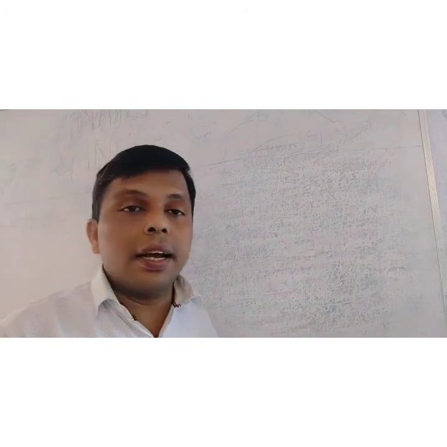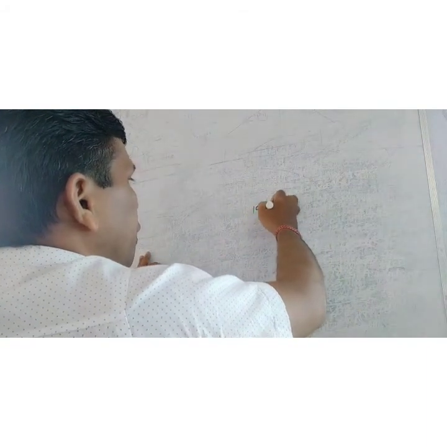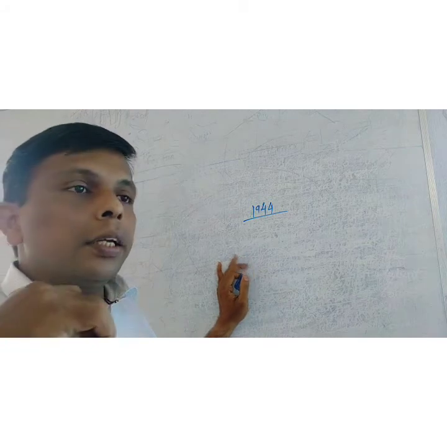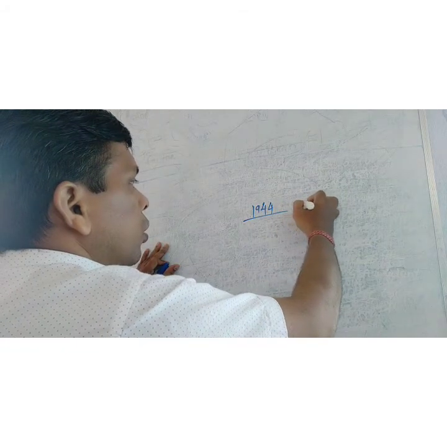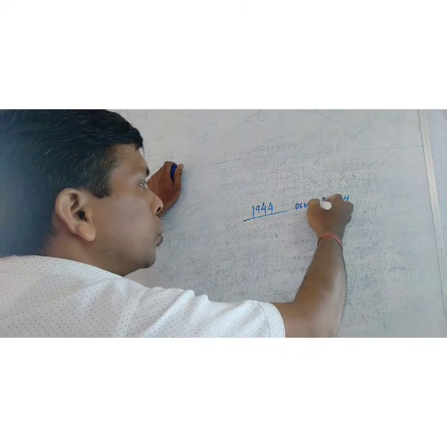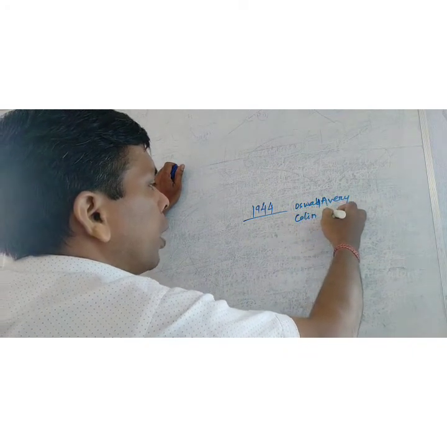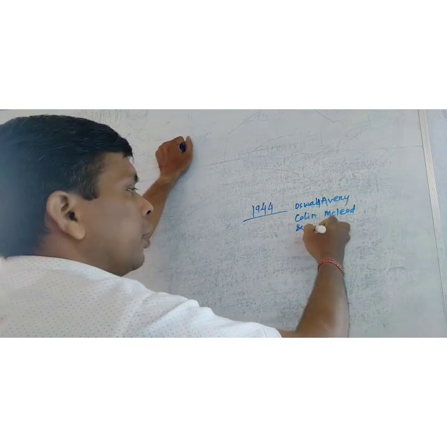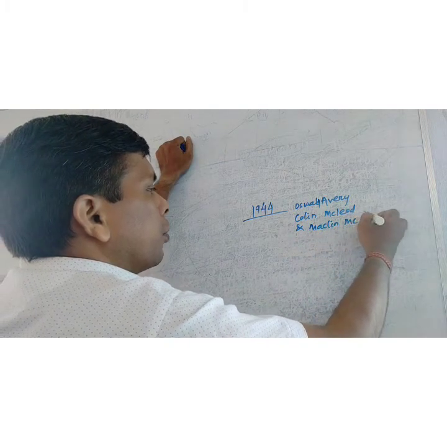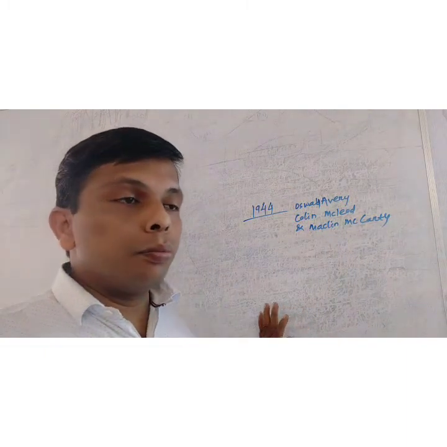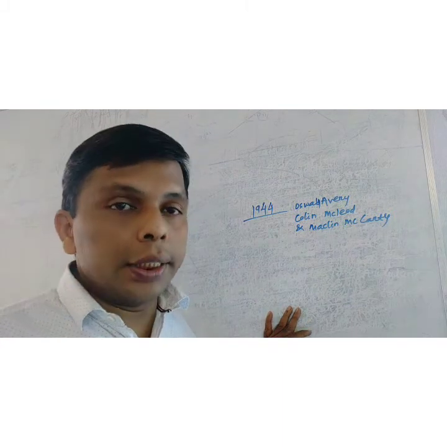They conducted another experiment to prove DNA as the actual genetic material.